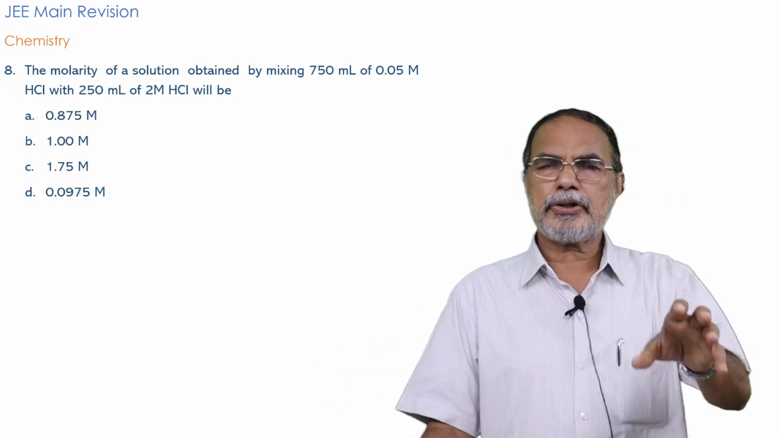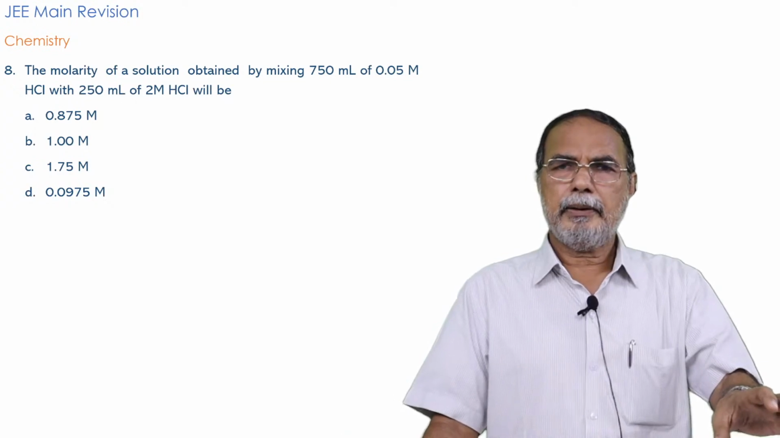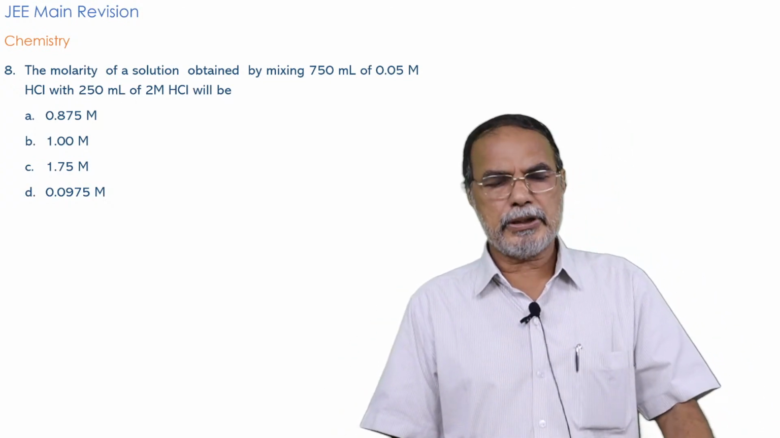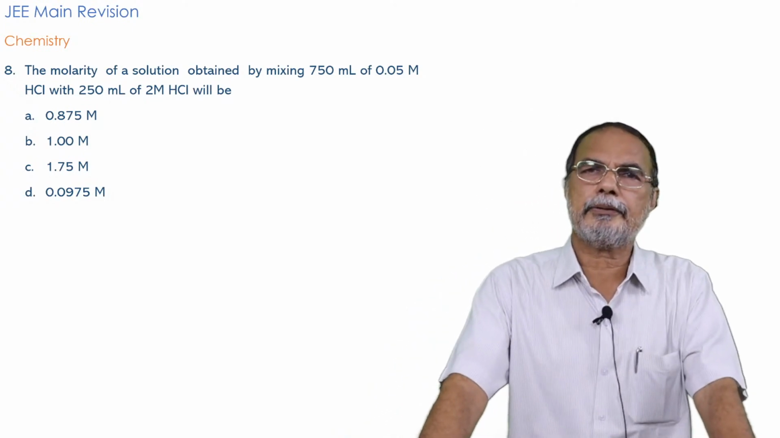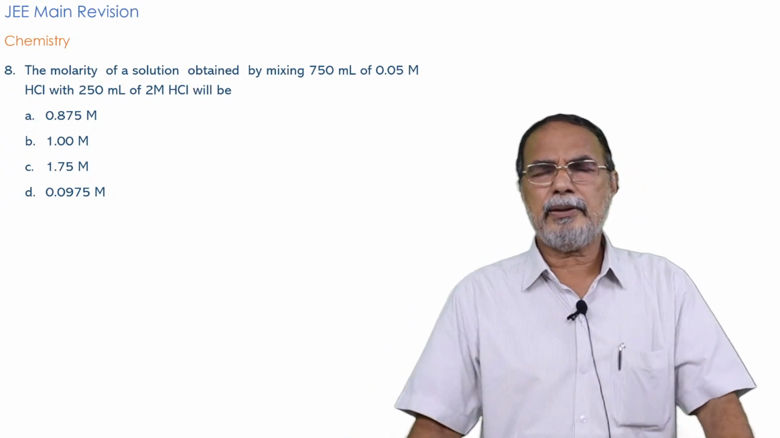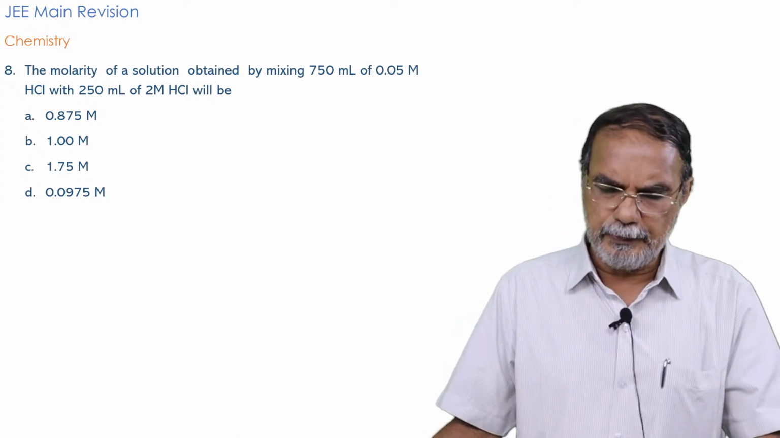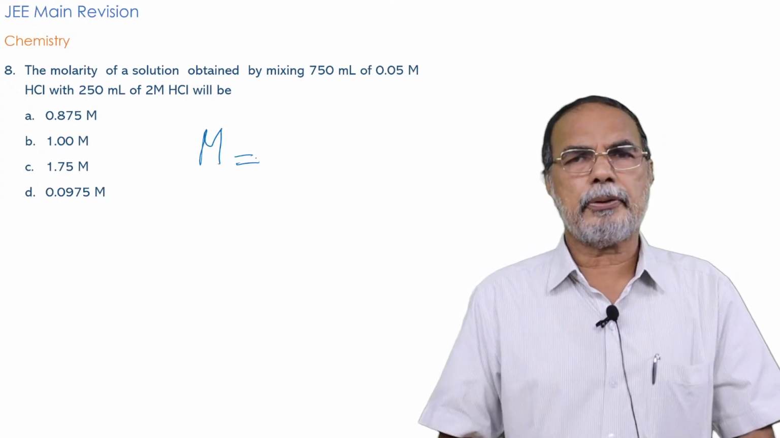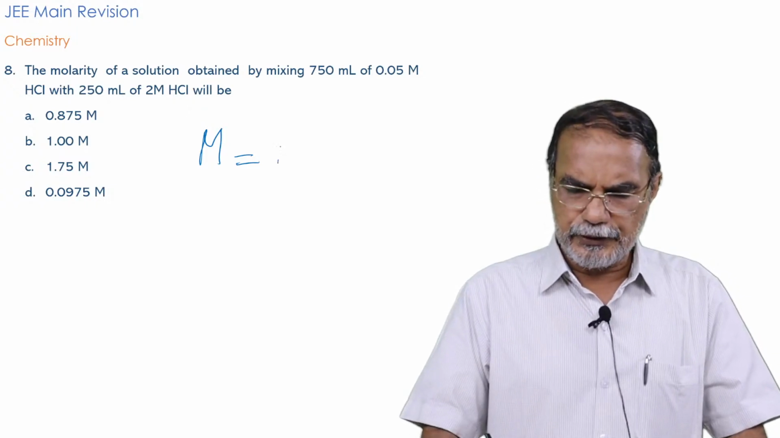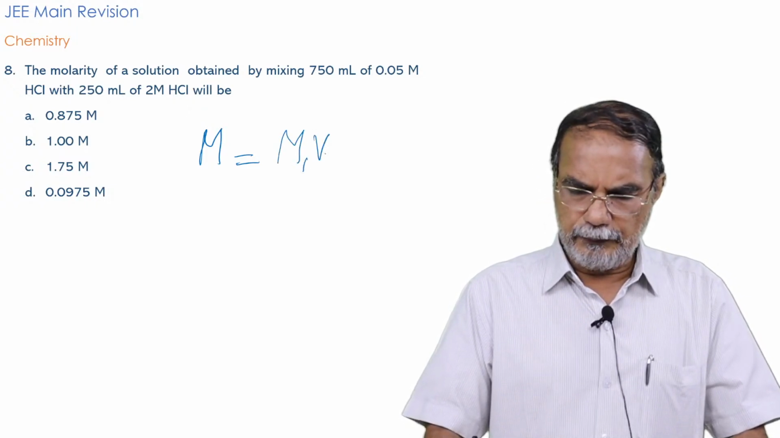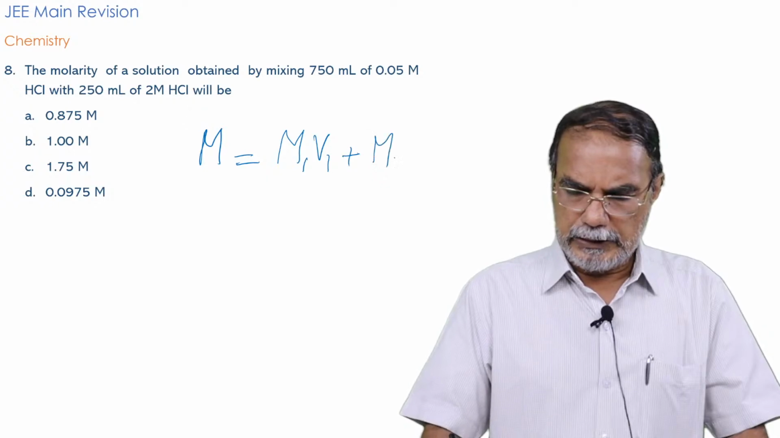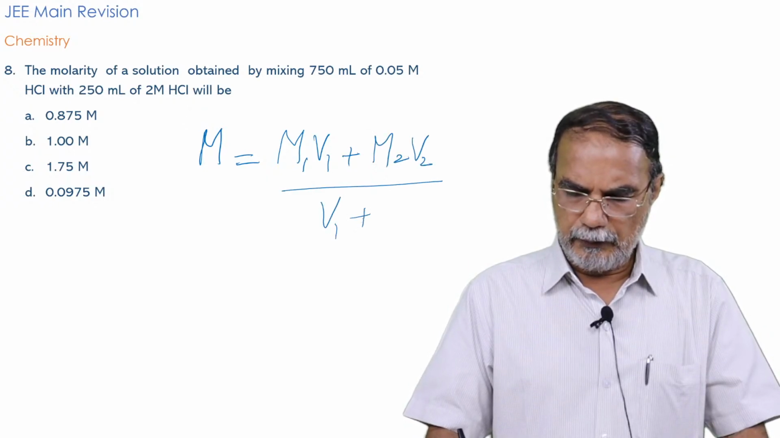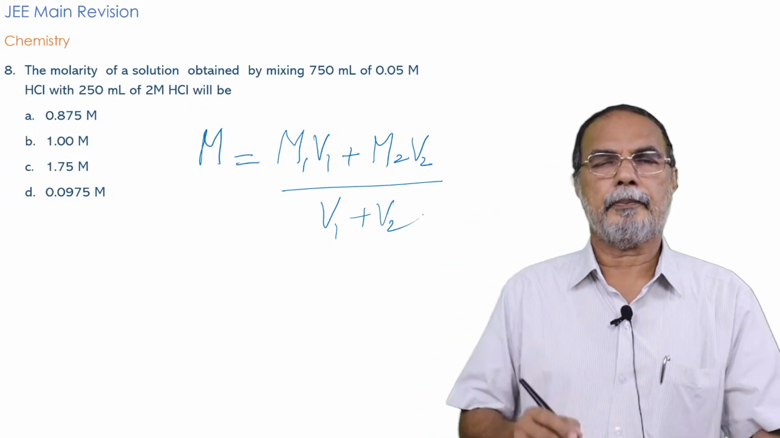So HCl solution of one particular molarity is mixed with HCl solution of another molarity, and the question is, what will be the resultant molarity of the solution? I think all of you might have studied this relationship. The resultant molarity M is equal to, what's the relationship that you have studied? It is M1 V1 plus M2 V2 divided by V1 plus V2.